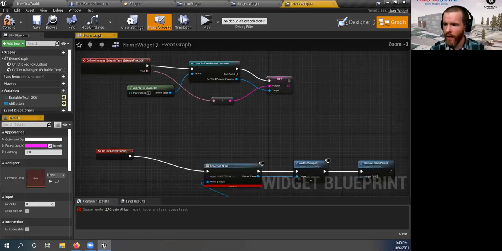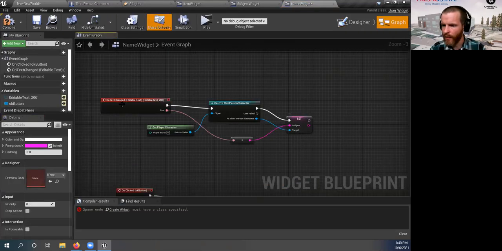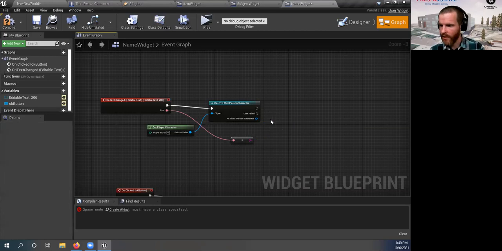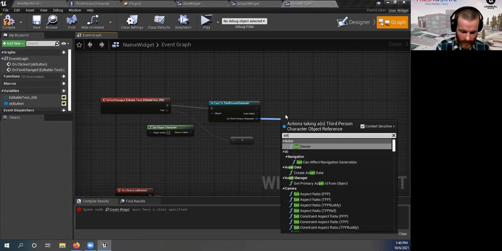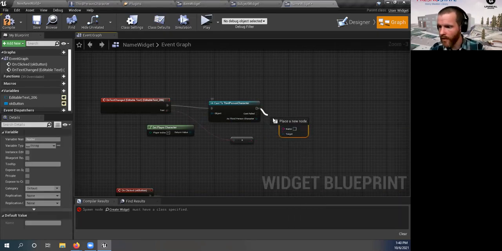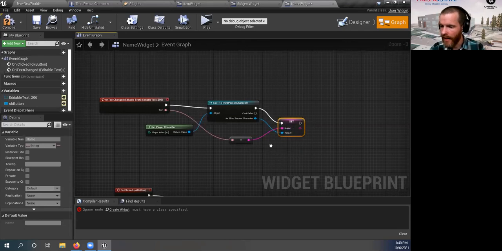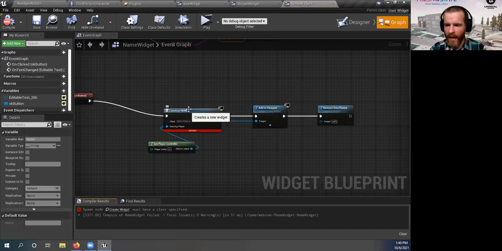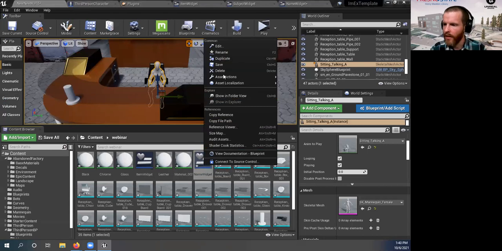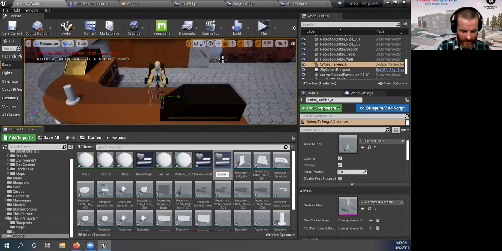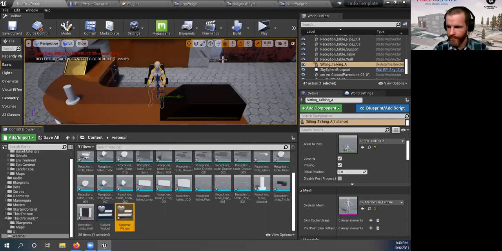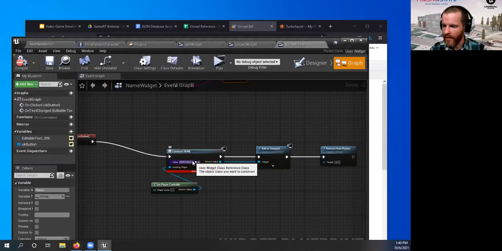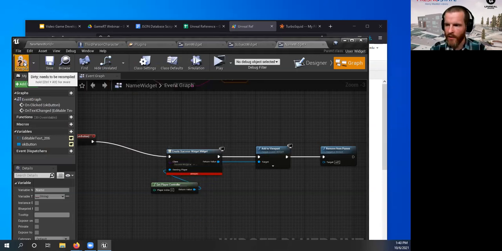So let's pop back over here. And the only difference for the text that we're capturing is we don't want the subject variable. We want to set the name variable. Let's hook that up, get that in. And yeah, we still want to give a little feedback. So we're going to create another widget here. One more widget. We're going to duplicate this and make a success widget. And again, go back in here and tell it, make the success widget.